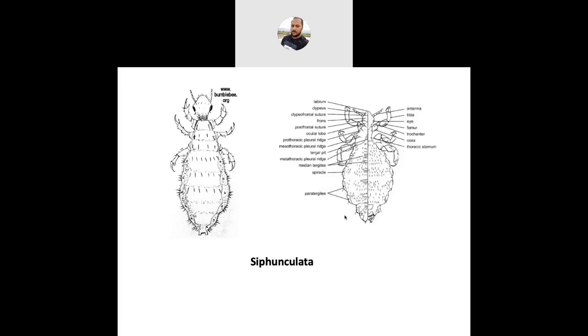And what is the importance? They are obligate blood-sucking ectoparasites on mammals.